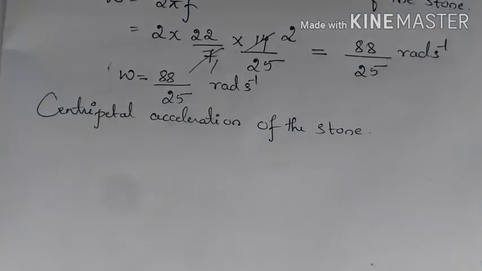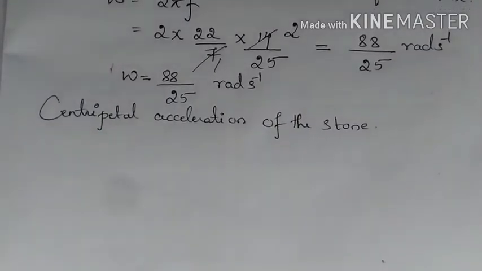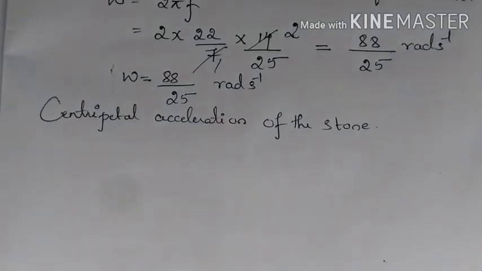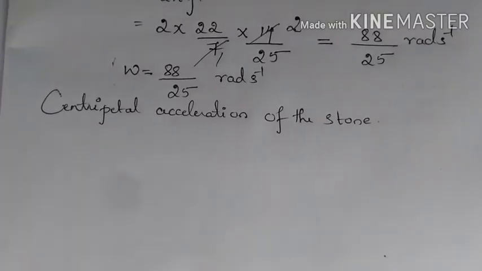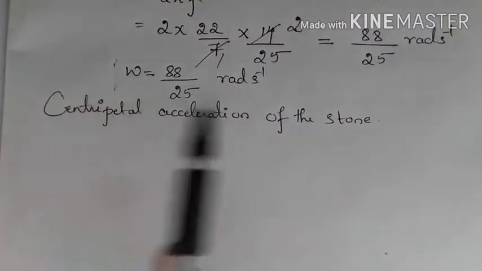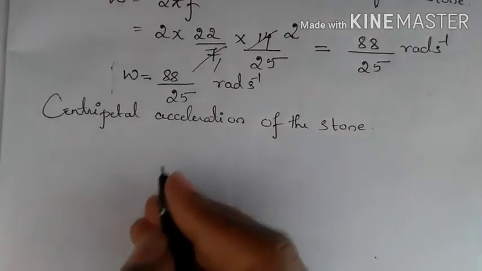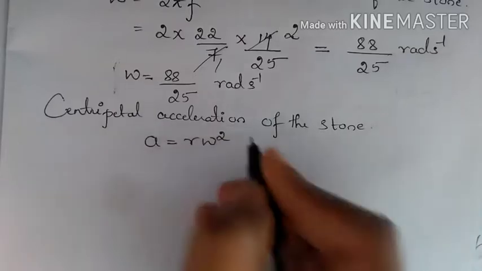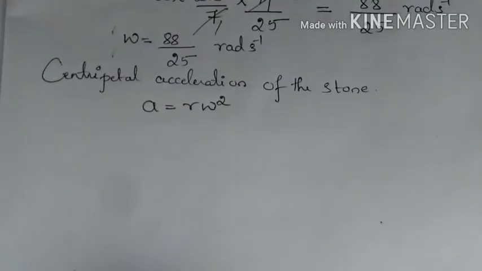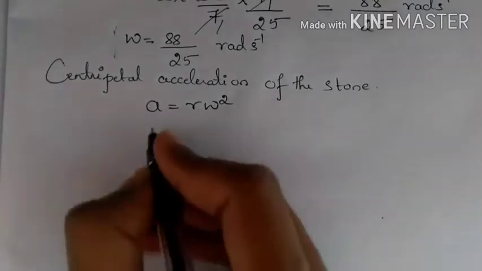So whenever a question is asked, first you have to understand which quantity to solve and what are the other physical quantities which you need to solve that physical quantity. So we needed omega, so we have solved for that. So let us use this here, which is A is equals to R omega square. So now substitute what is R and what is omega square.